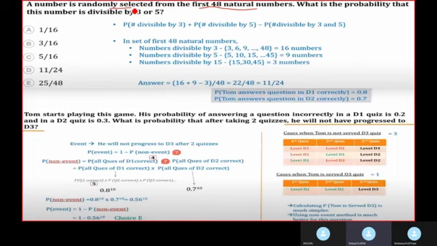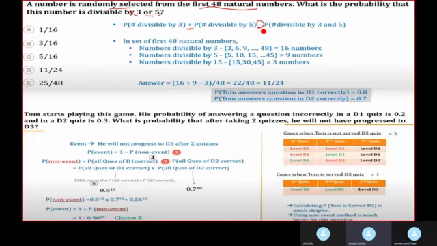Our sample space will comprise the first 40 natural numbers. So the value of S will be nothing but 40. This is clear. Now, as per the computational definition, we have to find out the numerator, that is the total number of possible outcomes. So let's see how we can arrive at that. Let's read the question. It says that the number is divisible by 3 or 5. OR means you have to add them. So the result will be the probability that the number is divisible by 3 plus the probability that it is divisible by 5. Guys, is this enough? No.